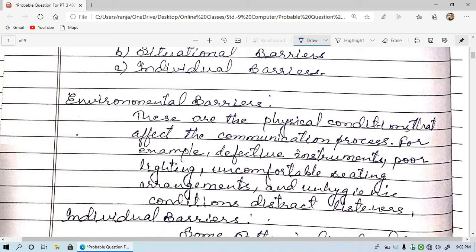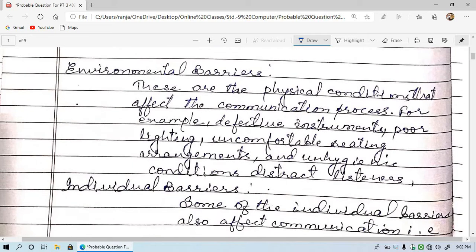These are the physical conditions that affect the communication process, meaning there are some tangible things which affect communication. For example, defective instruments, poor lighting, uncomfortable sitting arrangements, and unhygienic conditions distract listeners. That means one is unable to understand or listen properly to the message conveyed by the sender or the speaker.